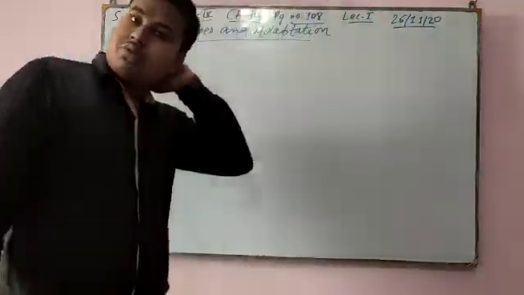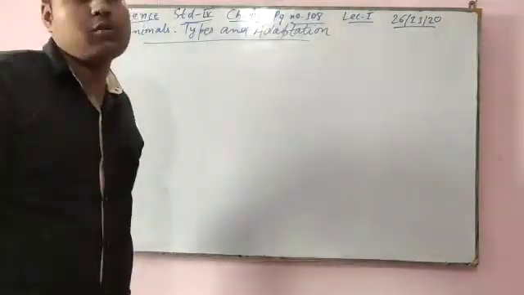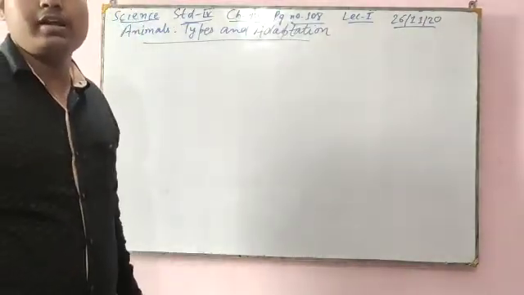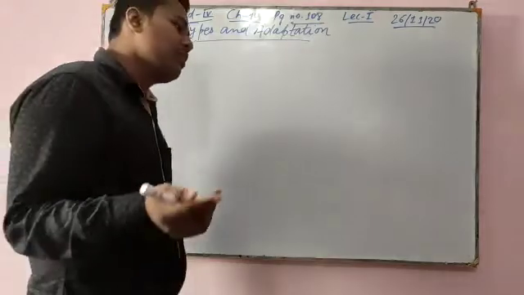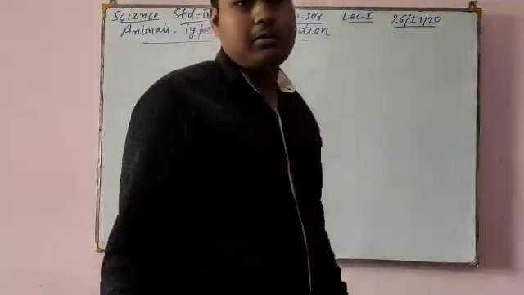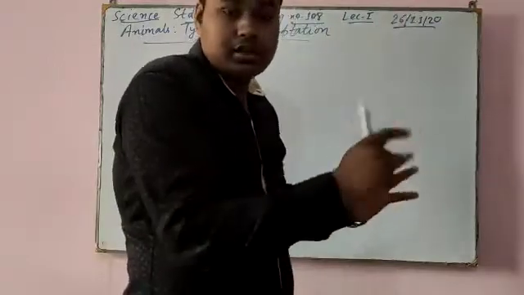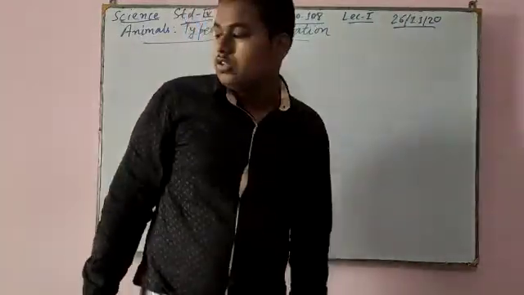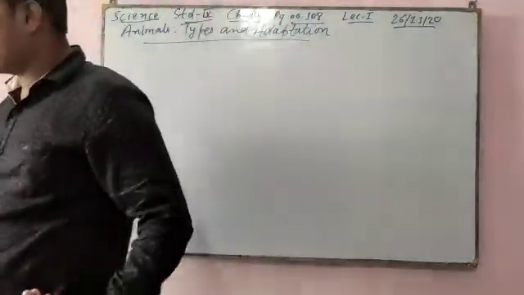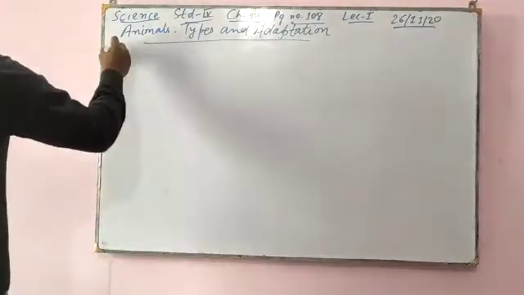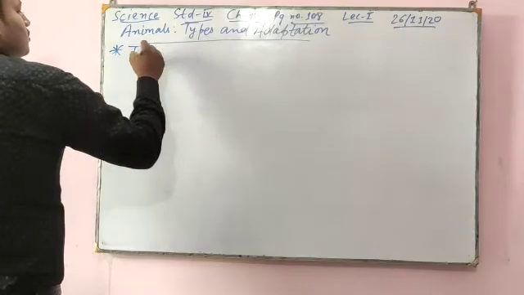Like, see, if you keep a fish on land, what will happen? It will die. If you keep a dog in water, what will happen? The dog will die. Why? Because they have to adapt to the environment accordingly. So in this chapter we will read the types of animals and their adaptation. The first topic is types of animals.